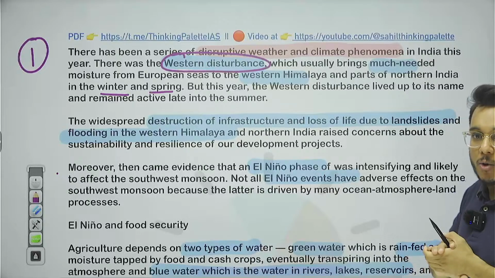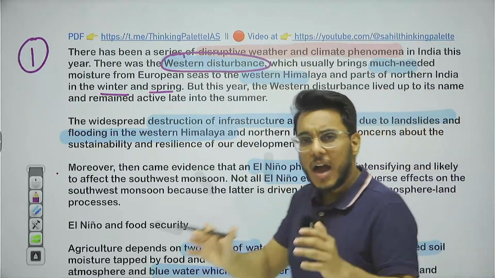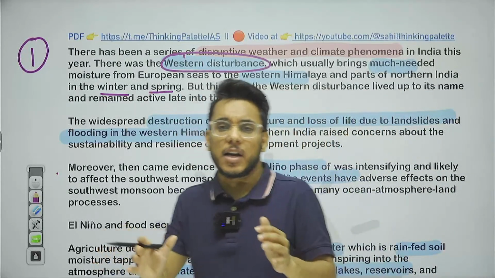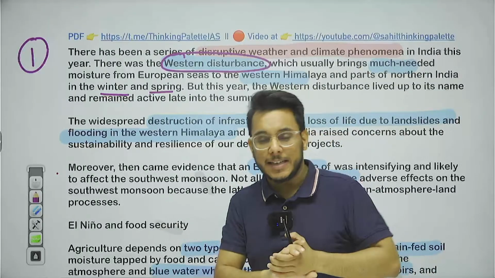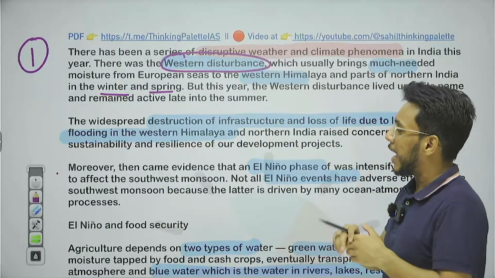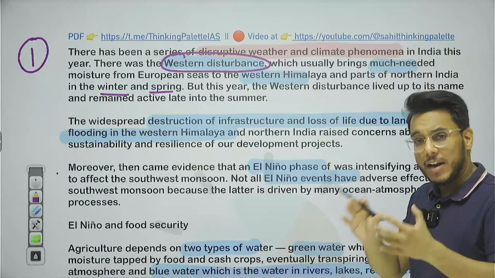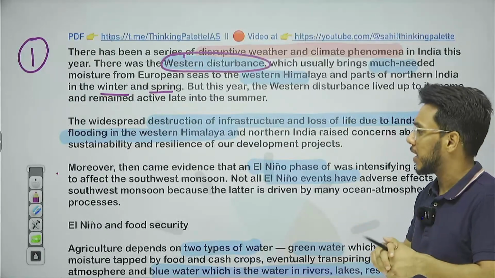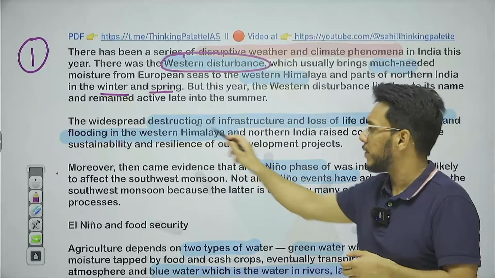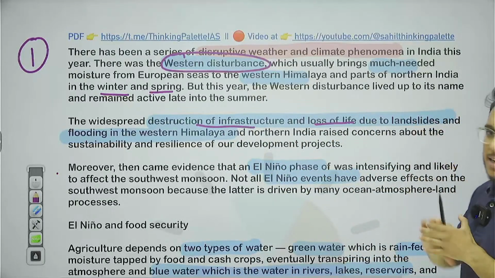And because of that particular thing, exceptionally high unanticipated rainfall has happened in the Himalayan region. And because of that, a lot of landslides and flooding have happened in Himachal Pradesh and Uttarakhand. There has been a lot of destruction of infrastructure and life.